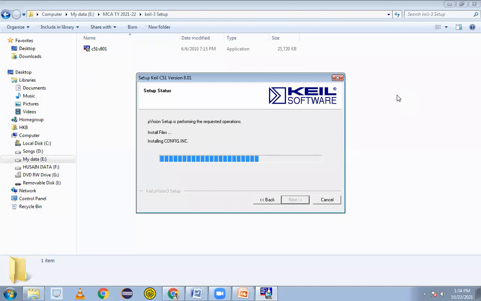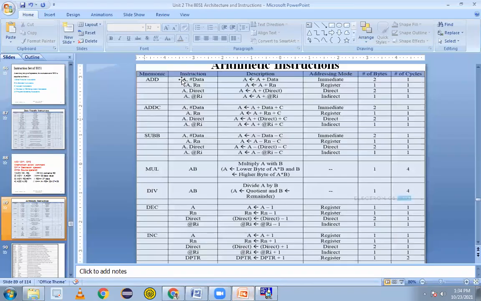So first we'll perform the arithmetic operations: addition, subtraction, and multiplication. Let it install; I'll show it here. For addition, the first instruction is ADD A, #data, meaning we have the addition, and the result will always be stored in the accumulator. A means the accumulator register, B is the B register. It will store in the A register. ADD A, Rn means any register can be added with the accumulator, for example R3 plus A, and the result is by default in the accumulator itself.